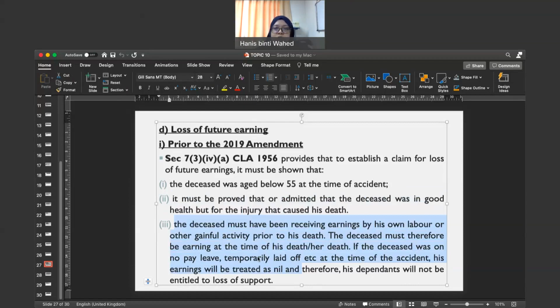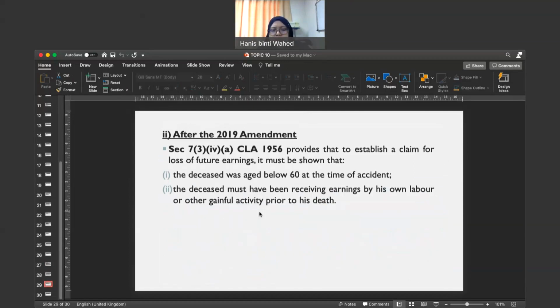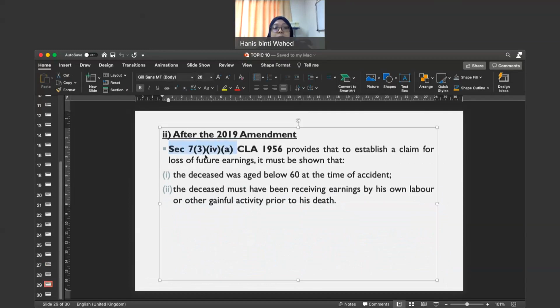So those who want before 2019, kalau those who want to claim for loss of earnings, they need to fulfill these conditions before they can make a claim. Okay. Later, after the amendments, there is no need for the claimant untuk buktikan yang the disease was in good health. Kalau after the amendments, you need to refer to the same section, section 7, subsection 3 for Roman A. Okay. So if you read this section, kalau you tengok conditions dia dah berkurang sikit compared to the position prior to 1980, the previous amendment, ya.